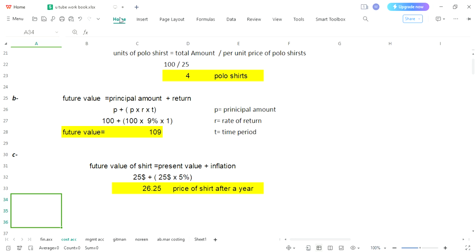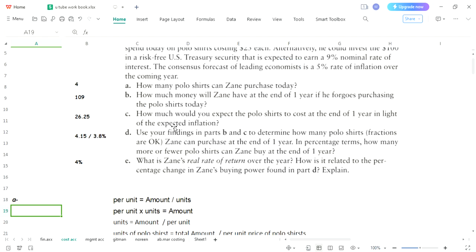Let's go and find out what D part is saying to us. Here in D part: use your findings in part B and C. In part B you have seen how much your amount is after a year. In C part you have seen what the cost of a polo shirt could be after a year, and how many polo shirts Zen can purchase at the end of one year.